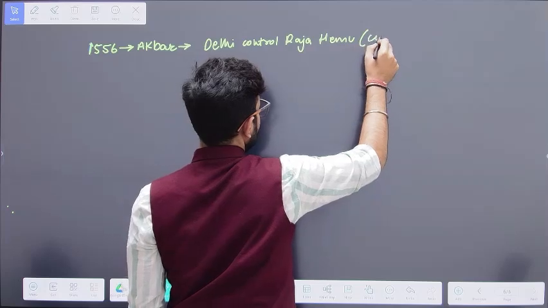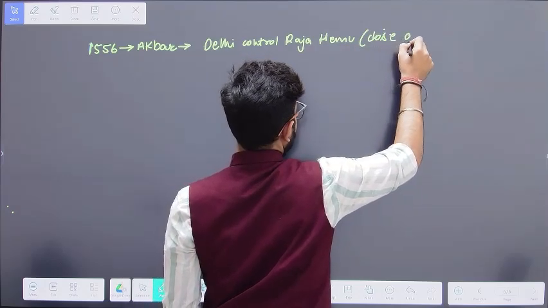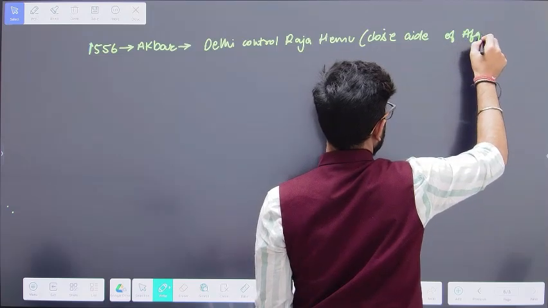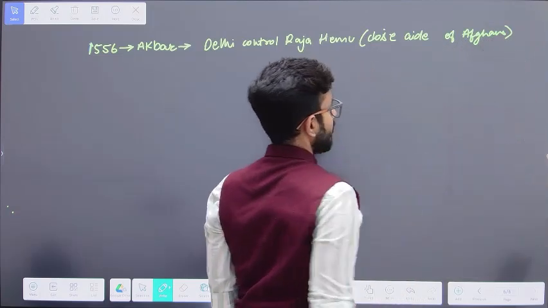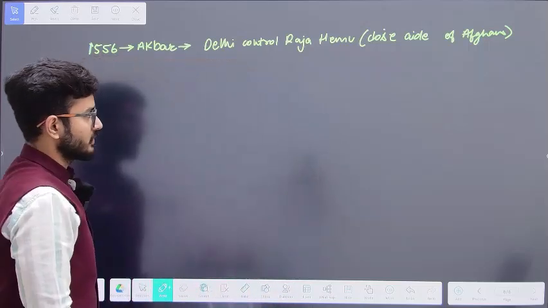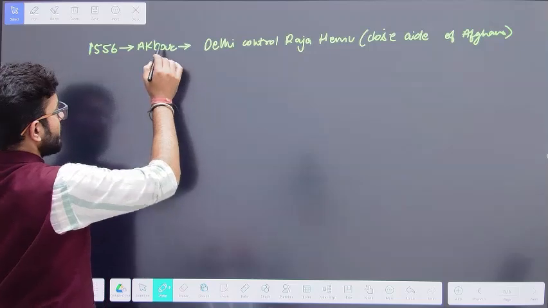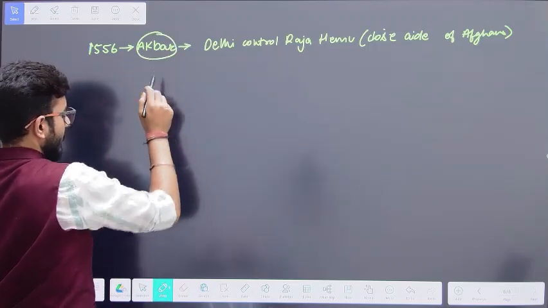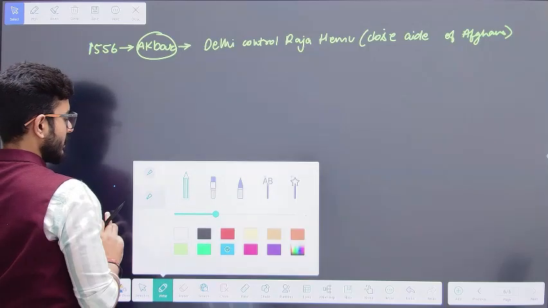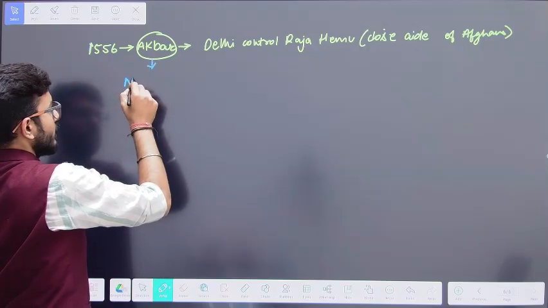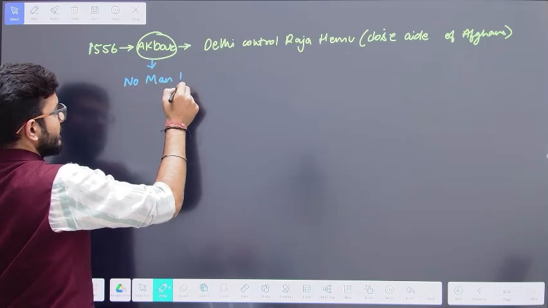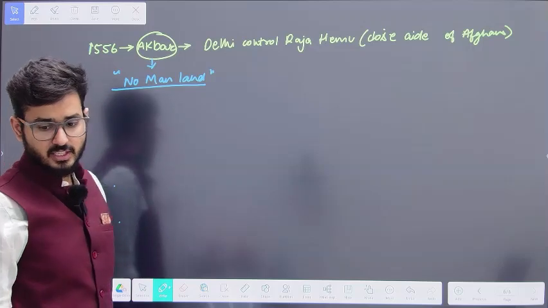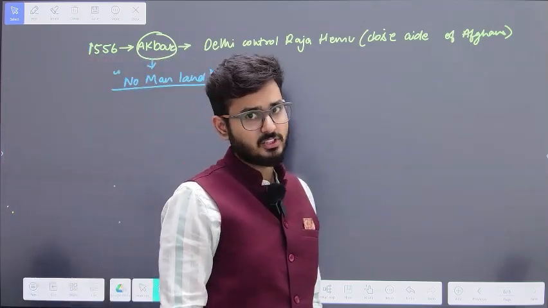Hemu was considered a close aide of the Afghans. Afghans means the Afghans of the Bihar area, that means the Sur or Suri dynasty. So because Akbar did not have control of any area, Akbar was known as the ruler of no man's land. Why? Because Delhi was taken under control by Raja Hemu.